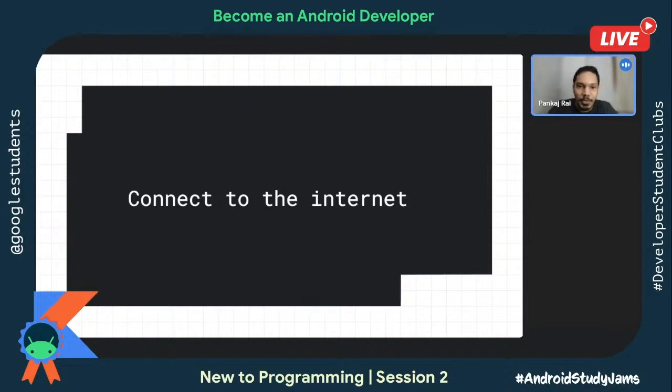So any questions so far on coroutines or the navigation? I don't see any questions. I think we can move ahead. Okay, so let me proceed with